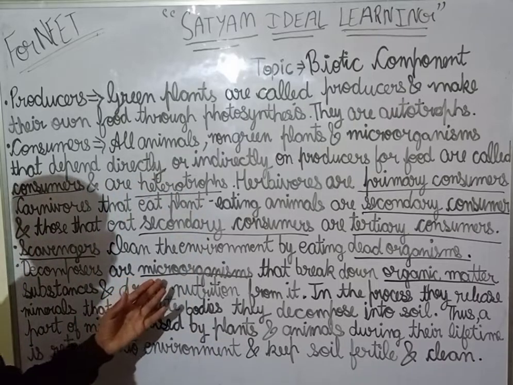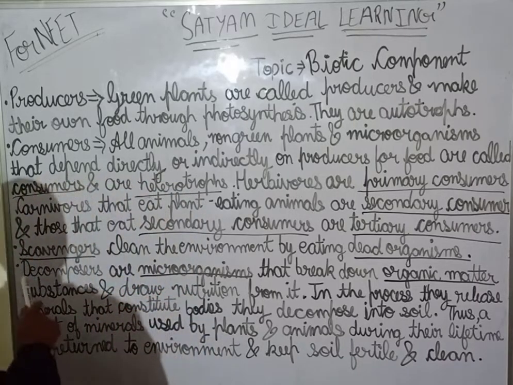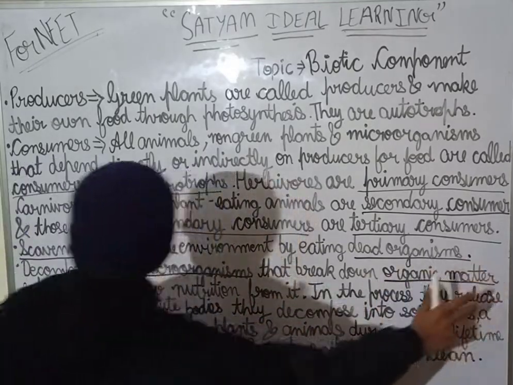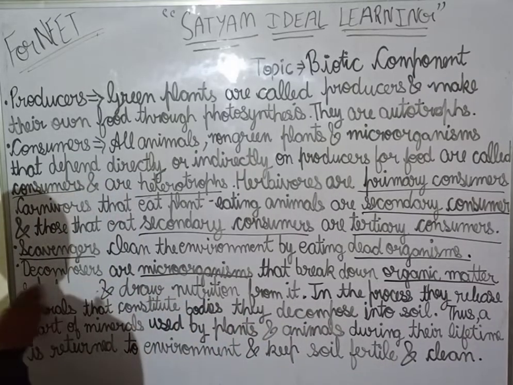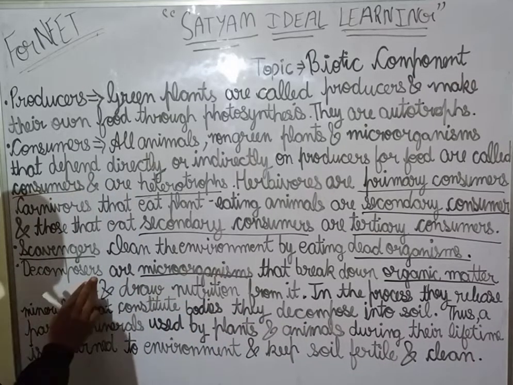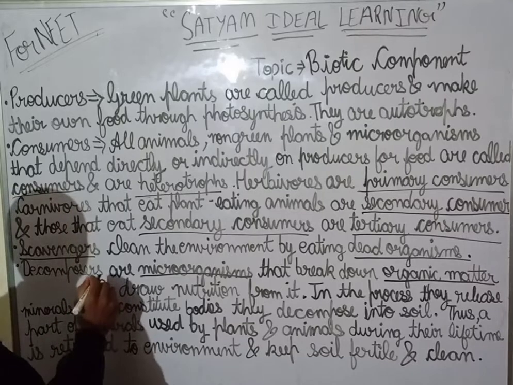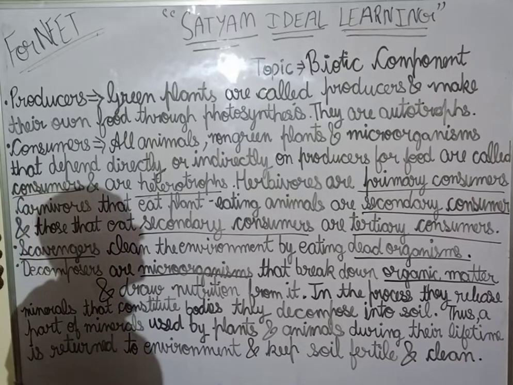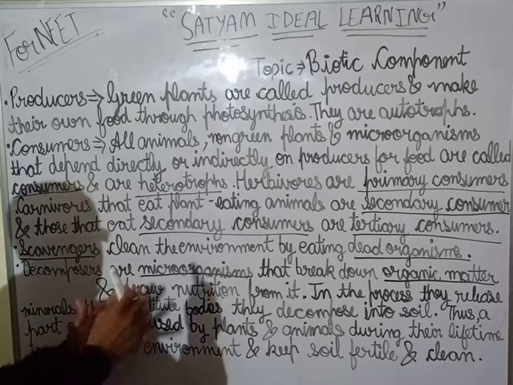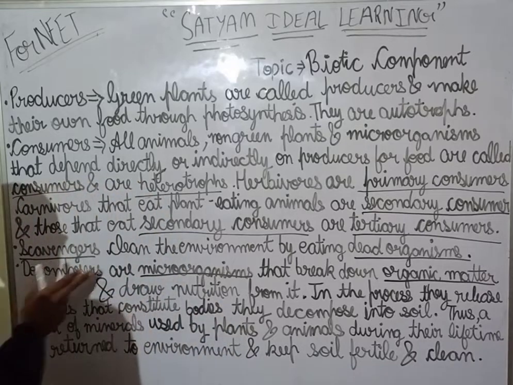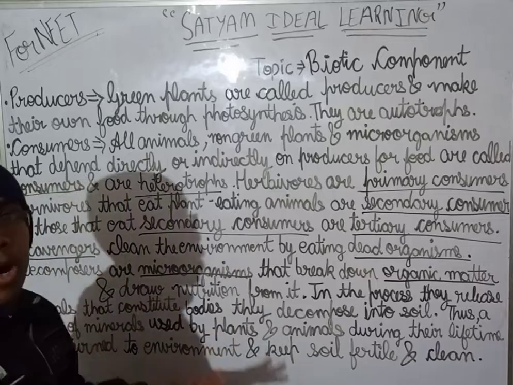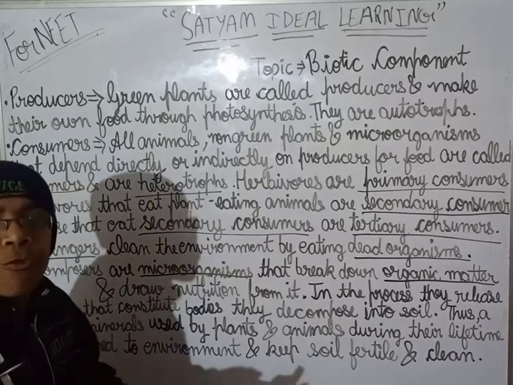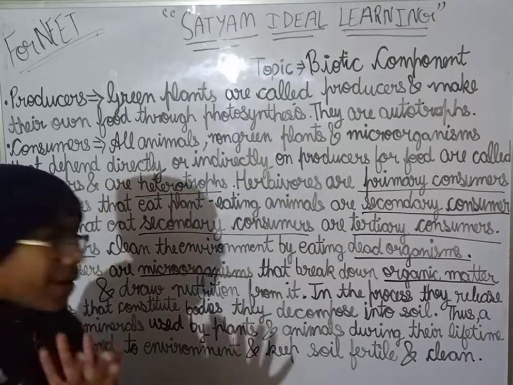So decomposers are microorganisms that break down the organic matter and draw nutrition from it. They first break down the organic matter and then they draw nutrition from it.